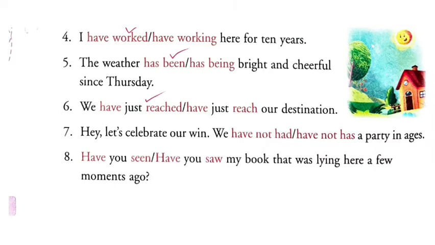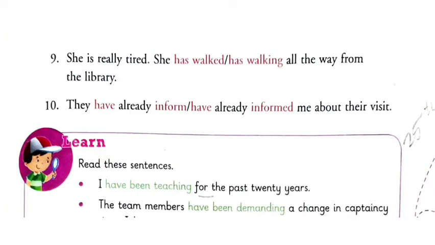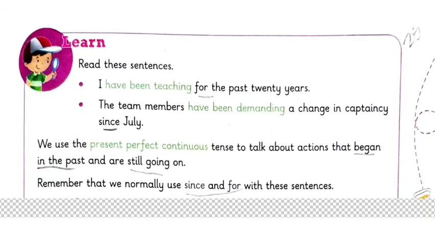"Hey, let us celebrate our win. We have not had a party in ages." "Have you seen my book that was lying here a few moments ago?" So these are the points here. "She is really tired. She has walked all the way from the library." "They have already informed me about their visit." This one.